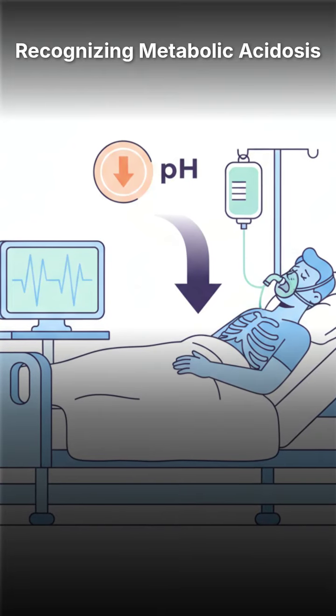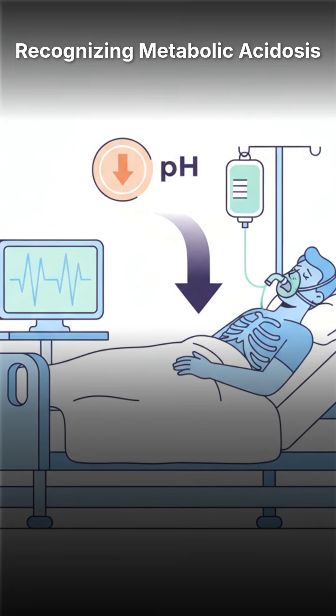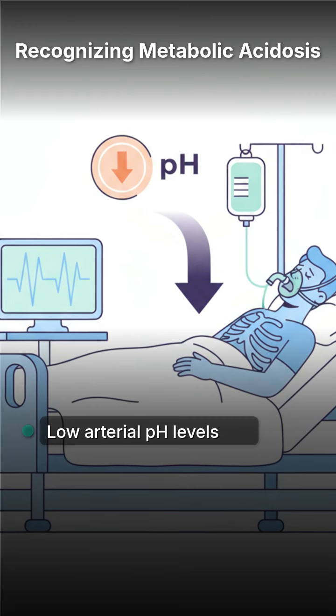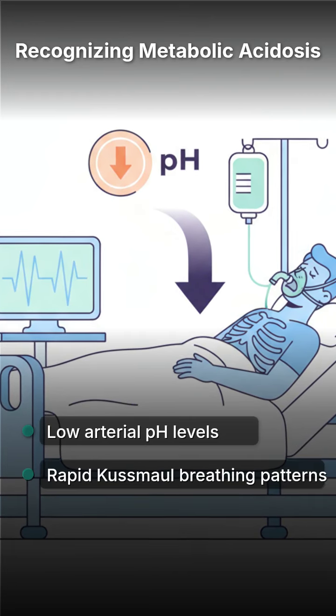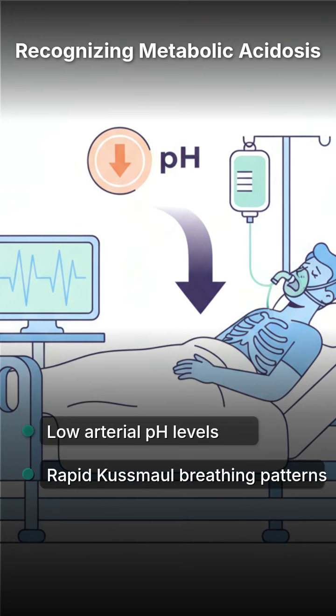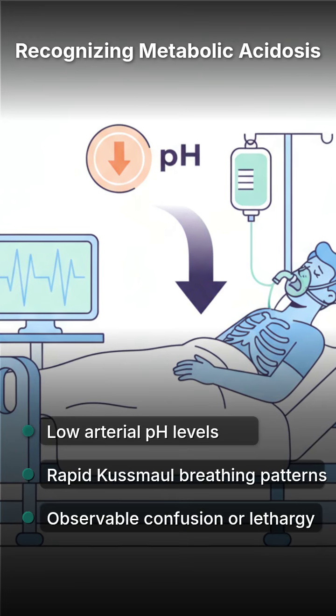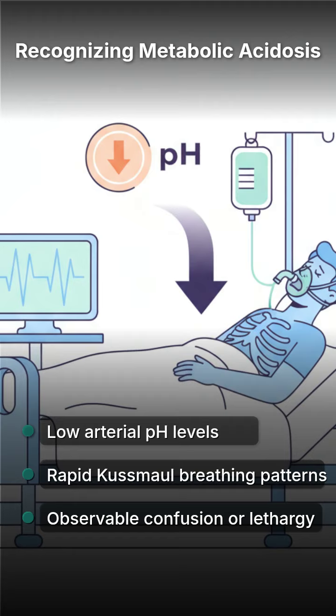Metabolic acidosis occurs when the body produces too much acid or the kidneys fail to remove enough. Patients often demonstrate Kussmaul respirations, which are deep and rapid breaths as the body attempts to compensate. You might also observe confusion, lethargy, or signs of shock in acute cases.